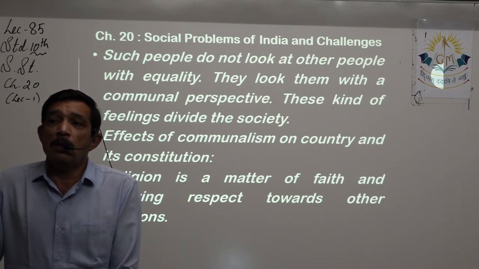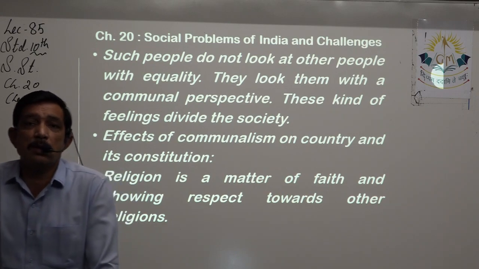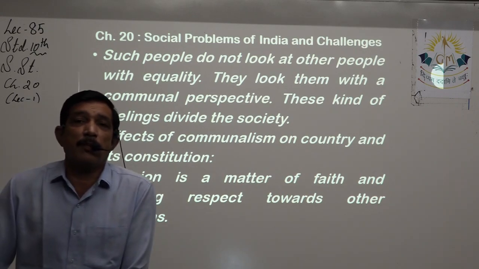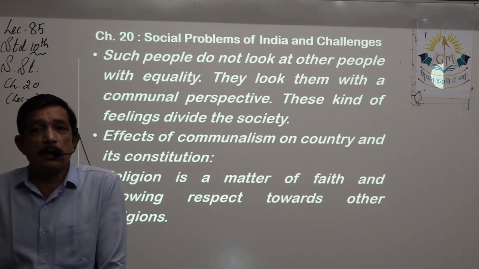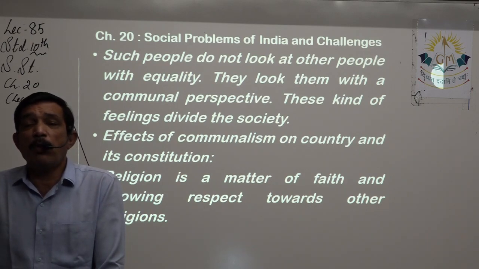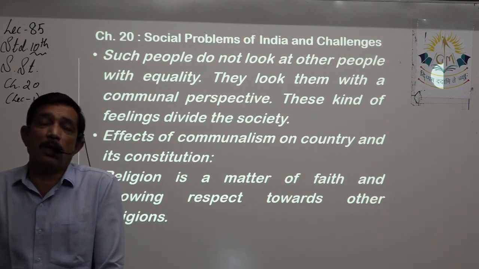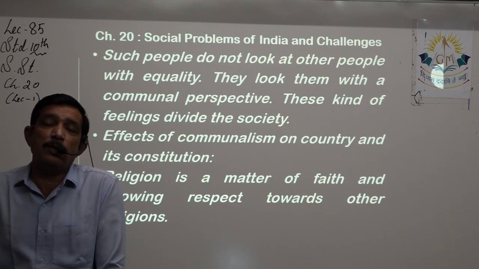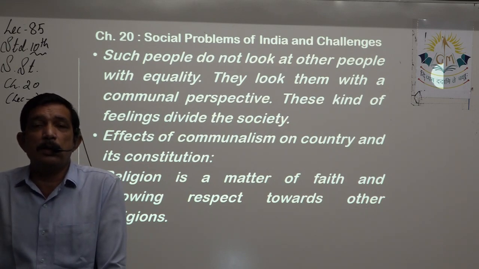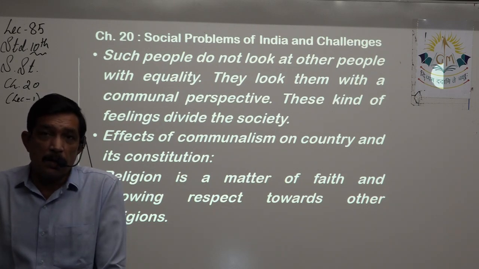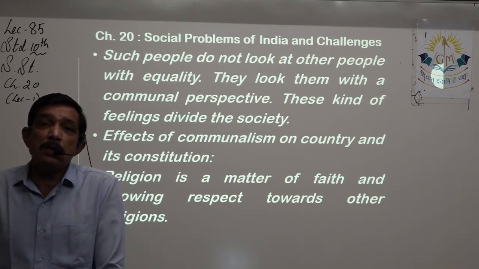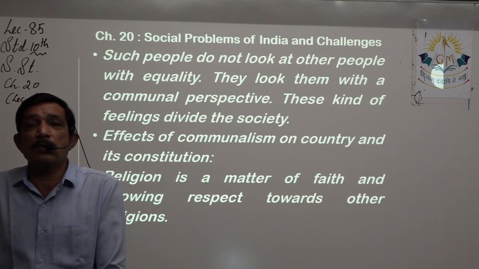So whether declared or not in the constitution, we do accept that most Western countries have Christianity as the main religion. Then the population of people following Christianity is also certainly going to be more than the other religions who have come from outside. So Christianity is going to be in the majority, and the rest of the religions are going to be in the minority,